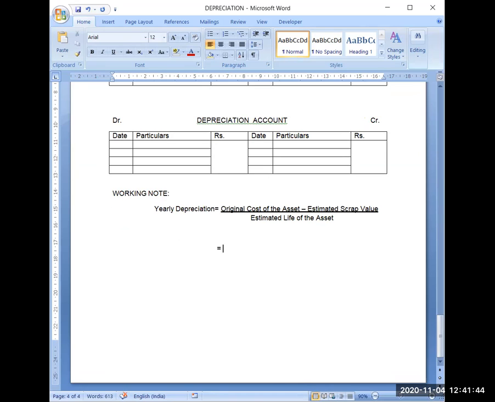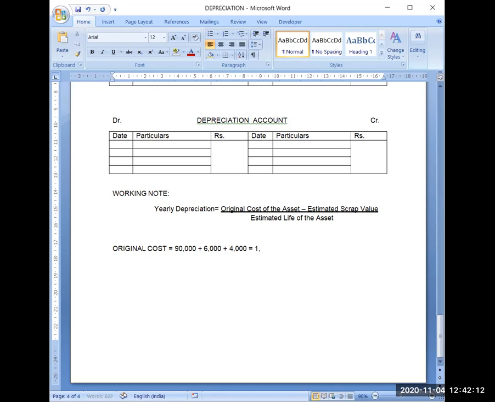Now what is the original cost? Original cost is 1 lakh. I can also show the original cost here. I should always show it. Original cost is equal to 90,000 plus 6,000 plus 4,000.